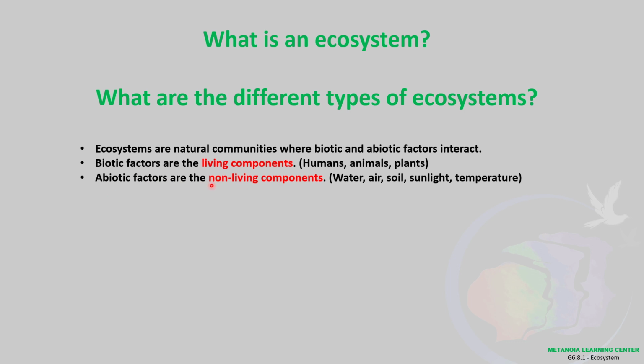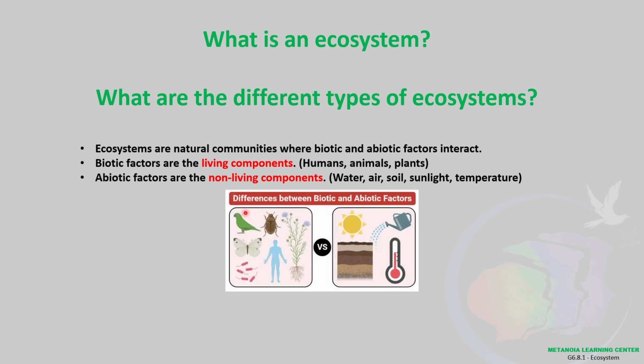are the non-living components such as water, air, soil, sunlight, and even temperature can be considered as an abiotic factor in an ecosystem. So, differences between biotic and abiotic factors. You will see it by the definition itself, no? Living organisms and non-living organisms. Living things versus the non-living things.